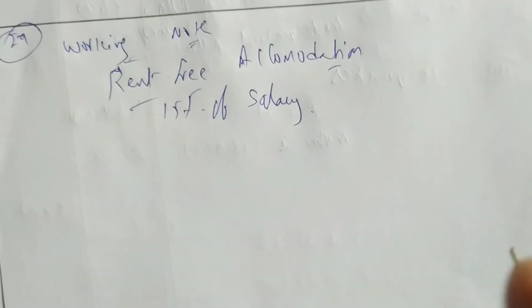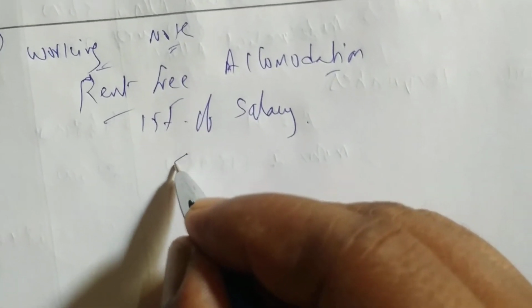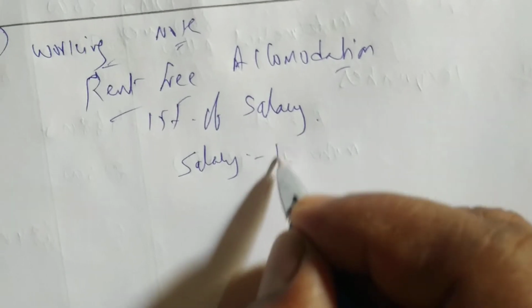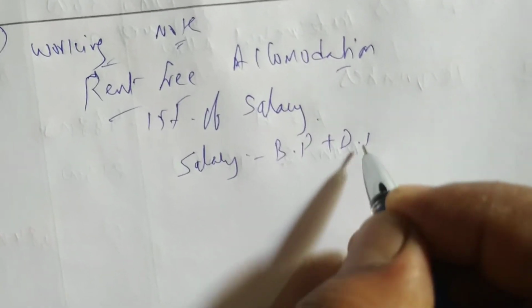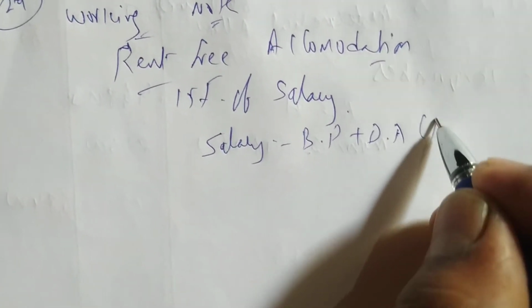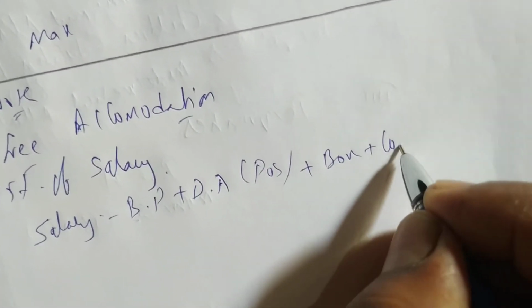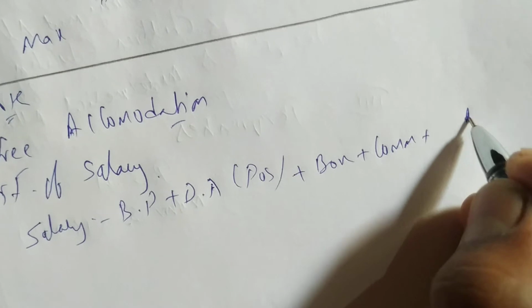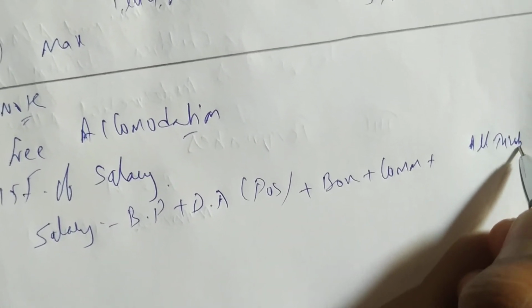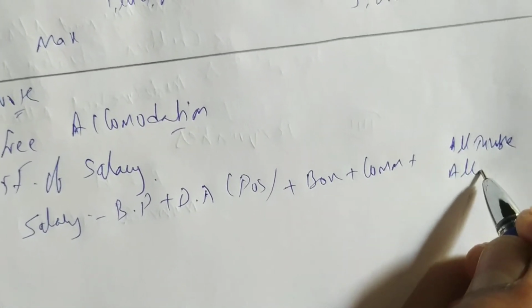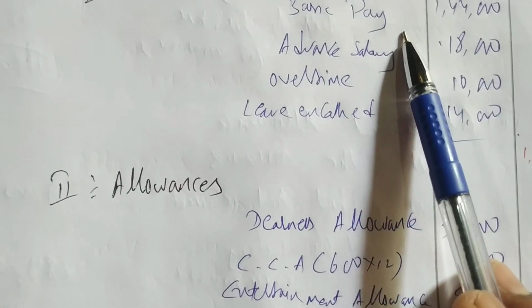So what is the salary definition? Salary equal to basic pay plus DA, that should enter into part of salary. Then we have bonus, then commission plus all taxable allowances. Okay, so basic pay how much we are having here, we can see in the question. In the question solution we can see basic pay 1,44,000.